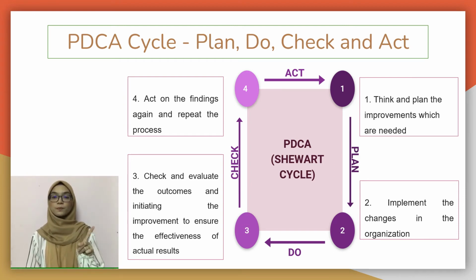The first step is to plan. This step requires everyone to think and plan the improvements which are needed. Thus, this is where the objectives are identified and the processes needed are planned. Firstly, the team needs to identify the roots of problems. One way to identify is to directly meet and ask the representative of the respective department regarding the problem faced by them. Then the team needs to set goals for the improvement to be done. Lastly, the involvement of all employees is needed to prepare a detailed action plan.